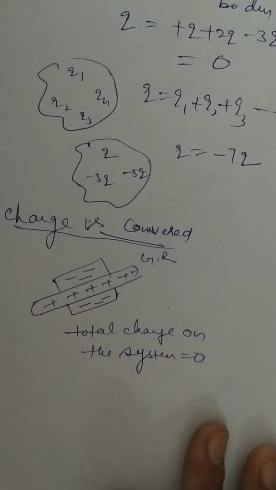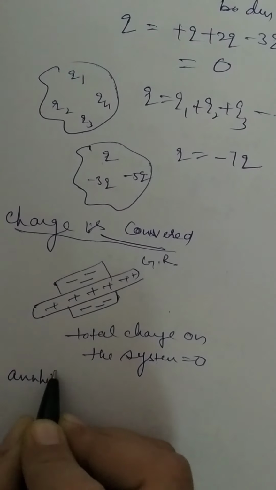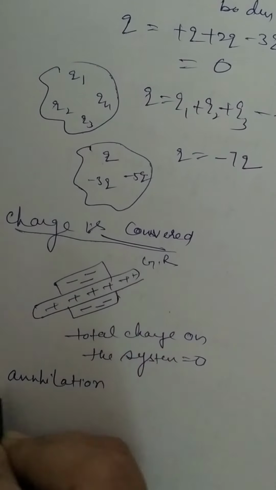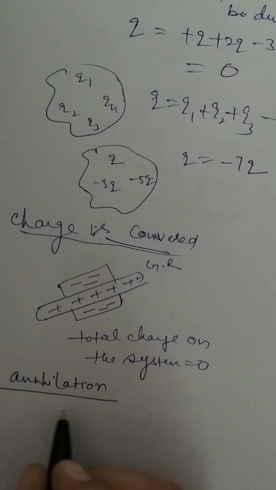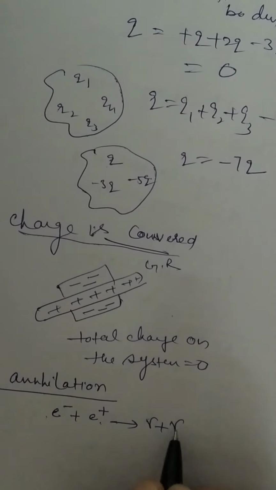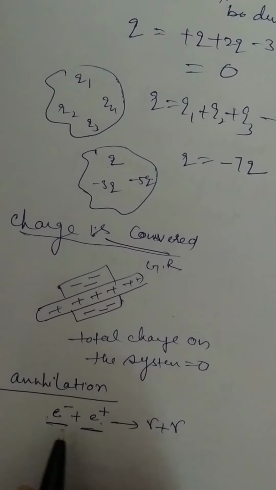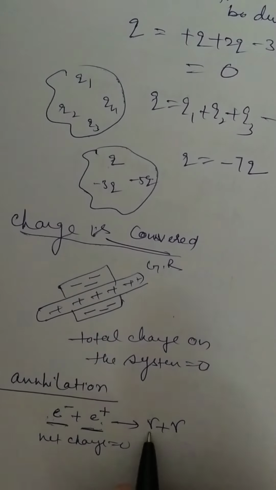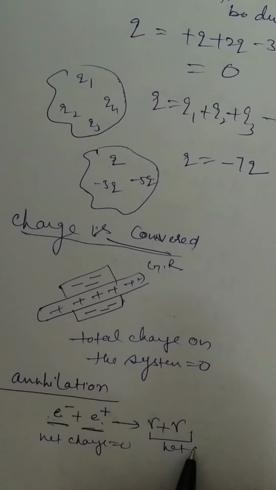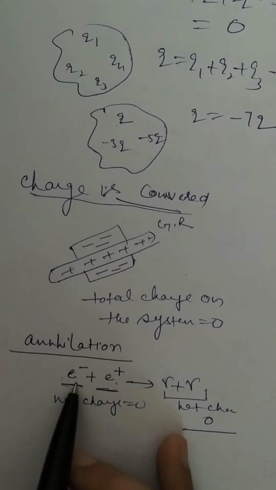Right? If you take any reaction, two processes, you can take annihilation. In annihilation, an electron and a positron get combined. What do they produce? Electron and positron give gamma ray photons. Right? What is the charge on electron? Negative. What is the charge on positron? Positive. What is the net charge here? 0. And here gamma is energy. What is the net charge here? It is 0. Right?